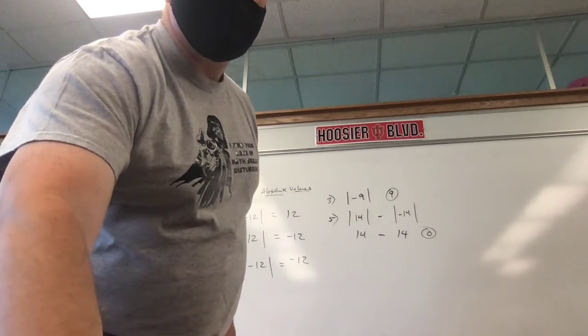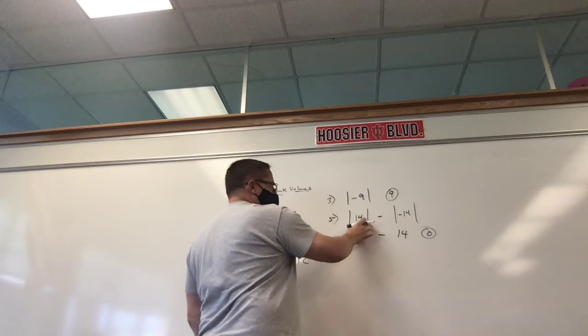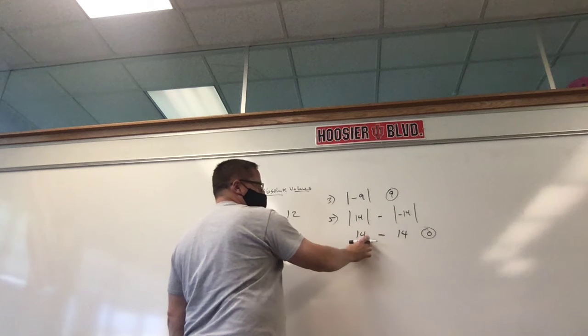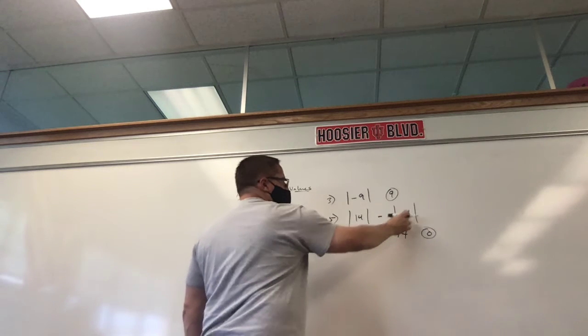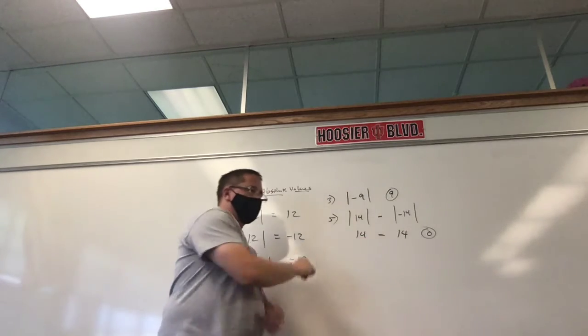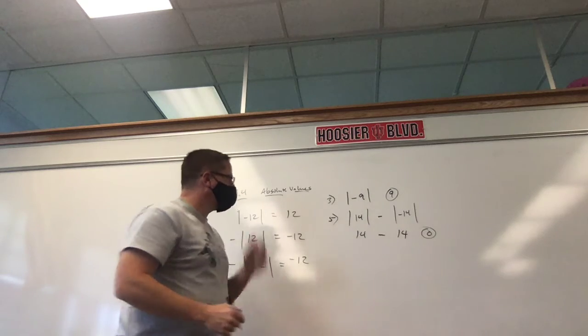These are too easy. What did you say about the number 5? Well, it was the absolute value of 14 minus the absolute value of negative 14. The absolute value of 14 is just 14. It makes it positive. Minus the absolute value of negative 14 is also 14. 14 minus 14. We're just doing two absolute values and then subtracting them.